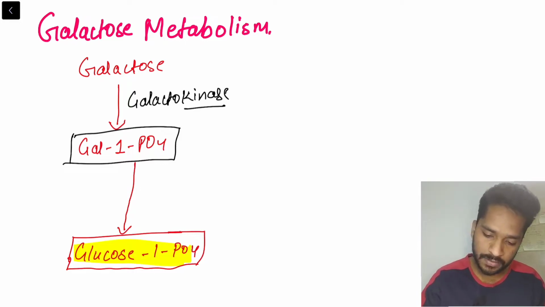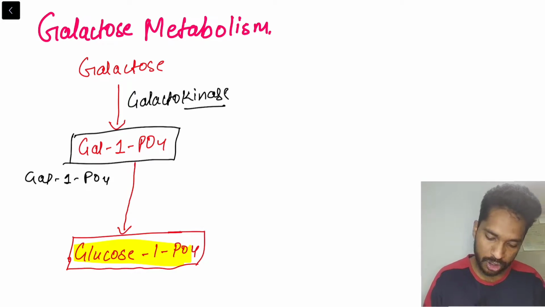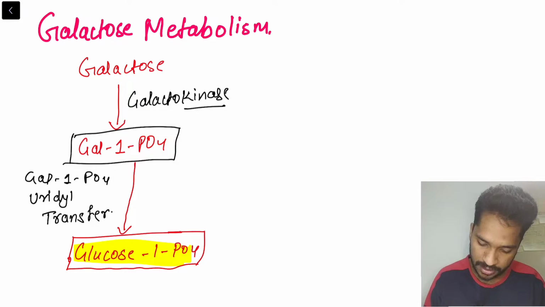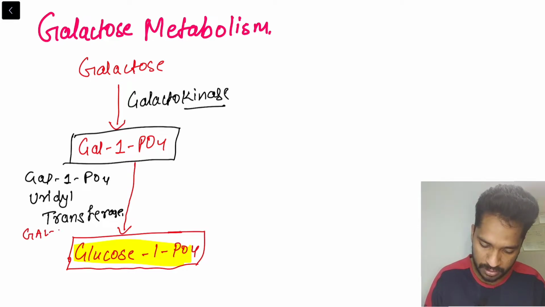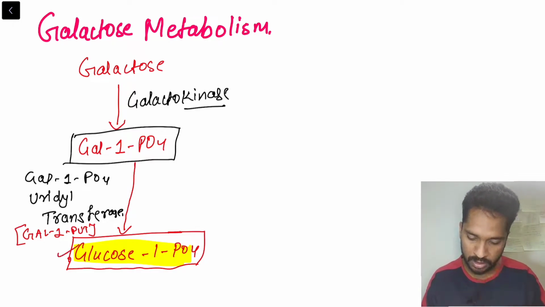This conversion is done with the help of the enzyme galactose 1-phosphate uridyl transferase, because we transfer a uridyl group. Many biochemists call it Gal1-Put, and Gal1-Put helps it get converted into glucose 1-phosphate.